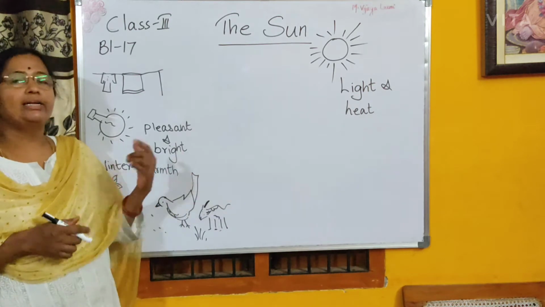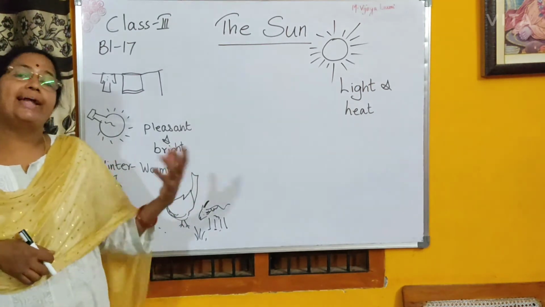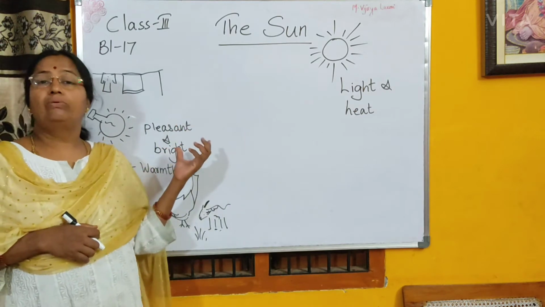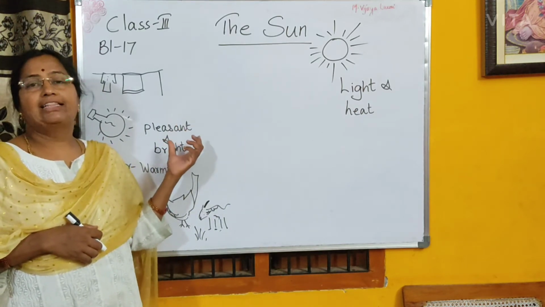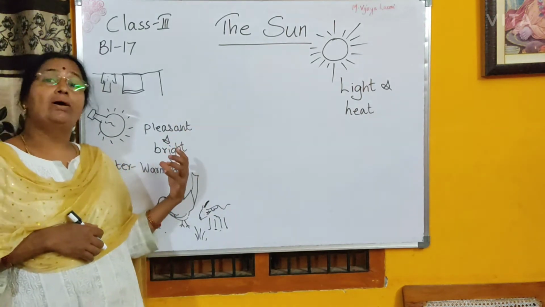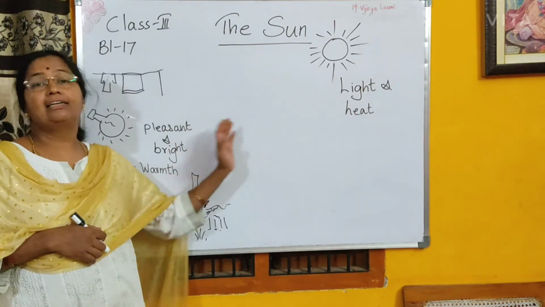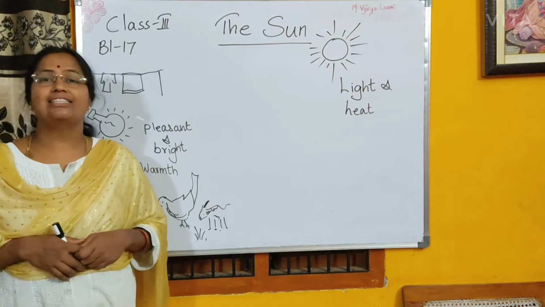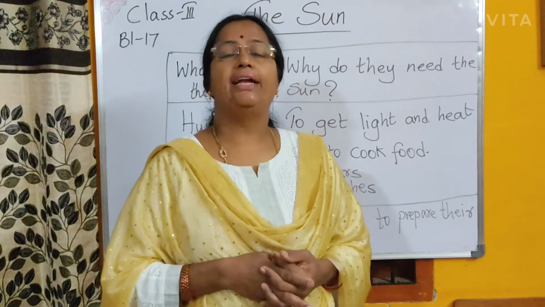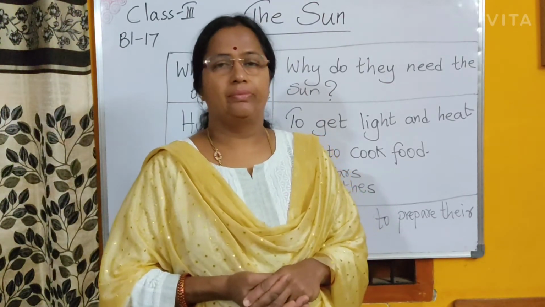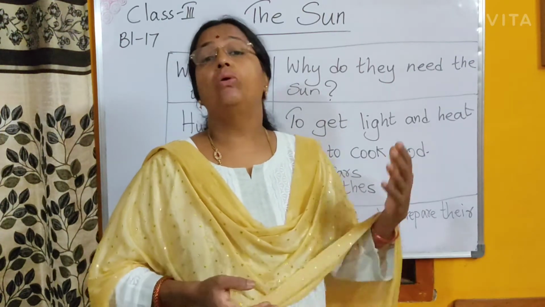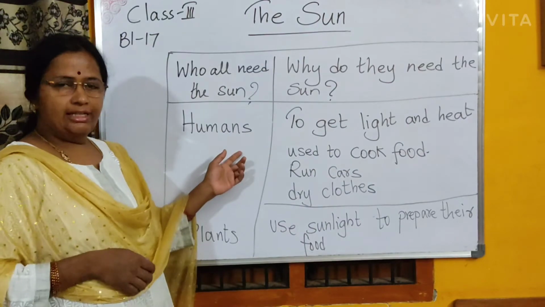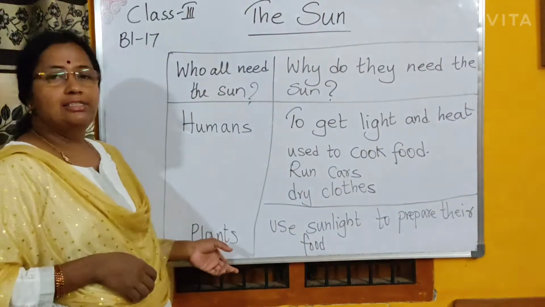We understood it. And now let us write in a tabular form how humans feel the sun is important and how animals or plants feel that the sun is very important for them. Right, students? Let us move forward with this lesson. So, who all need the solar energy? Who all need the sun? Humans need the sun. Plants need the sun.